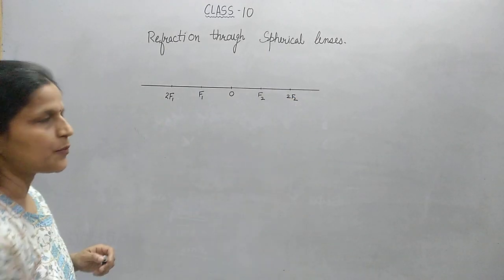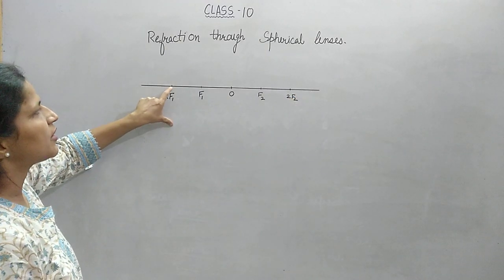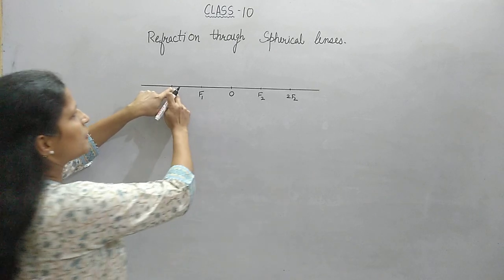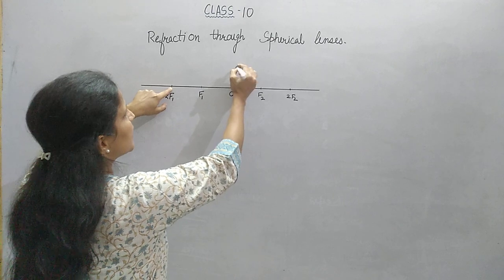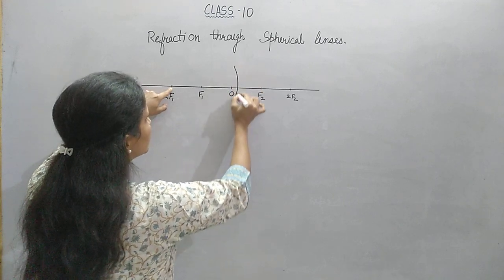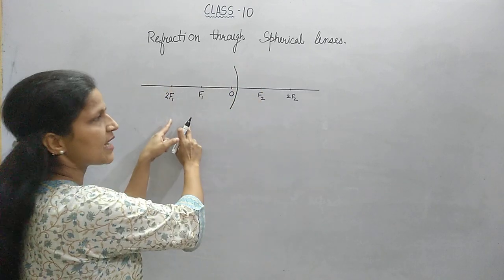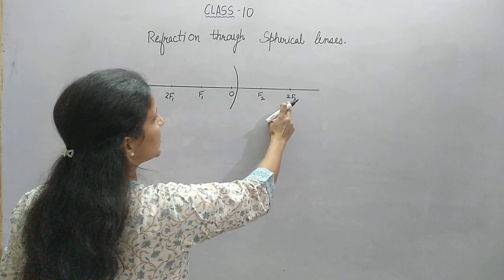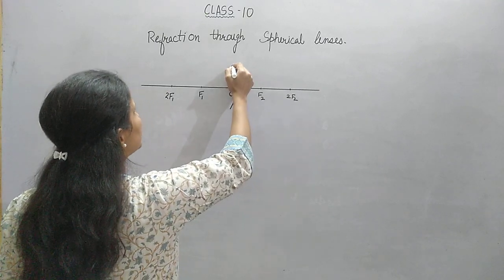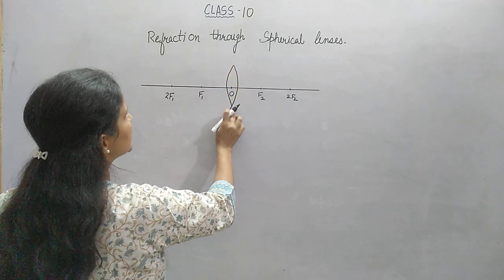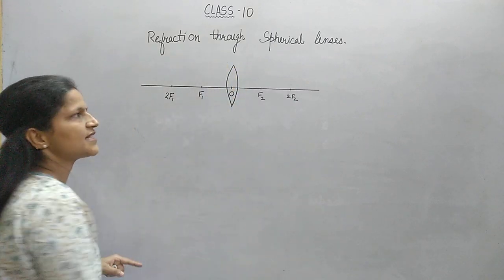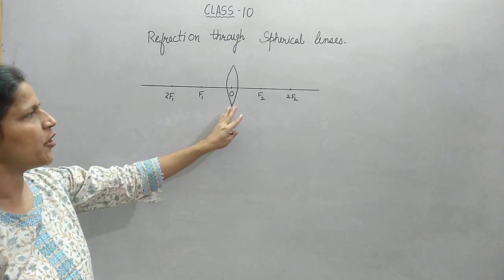After marking these points, you will be placing your compass needle here and open the compass slightly more than O, and then cut an arc like this. With the same measurement, put the compass needle at 2F2 and open it to the same distance and cut an arc like this. So this will be your convex lens formed at this point.